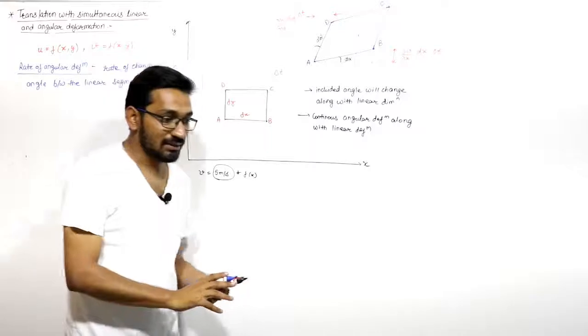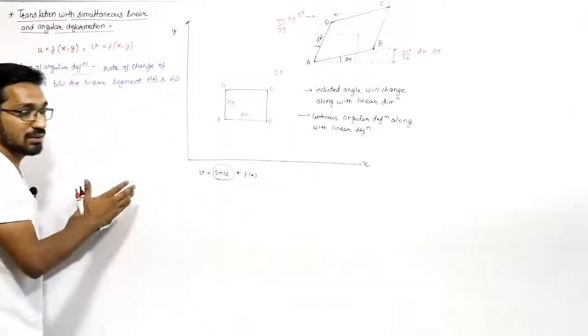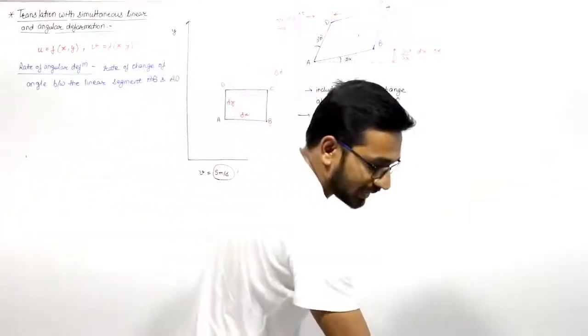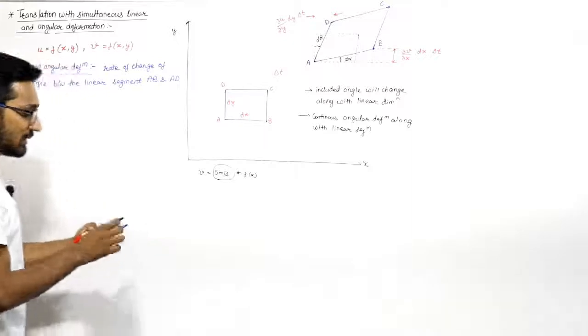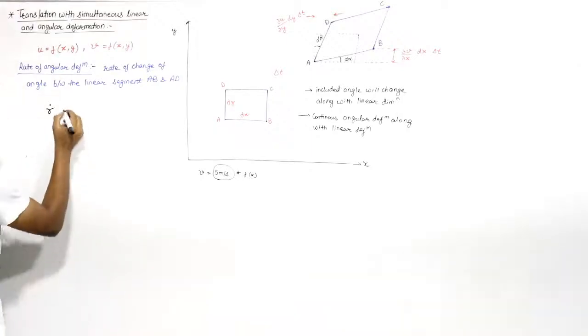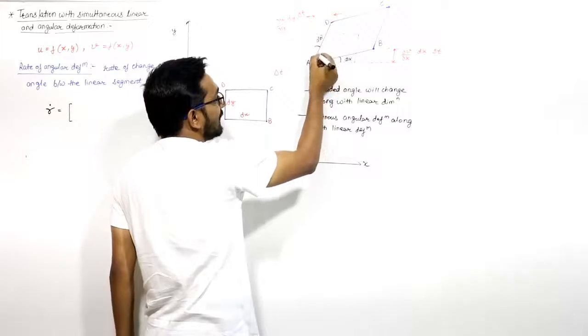This change of angle between AB and AD is known as the angular deformation rate. I can represent this angular deformation rate with gamma dot. This will be equal to the change of angle: initially the angle is 90 degrees, now the angle is this one.